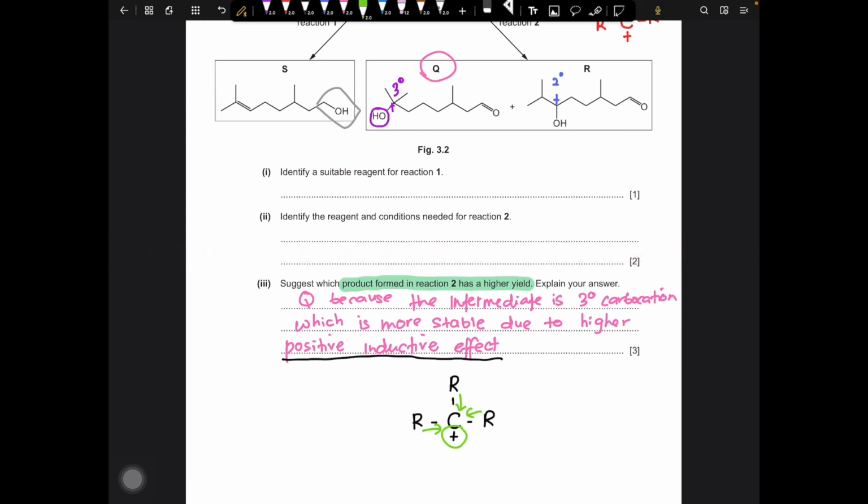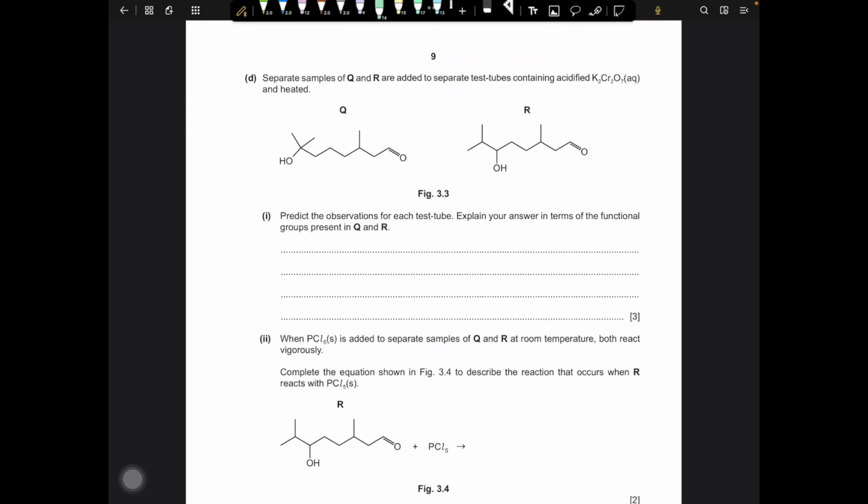In this next question, we have Q and R added to acidified potassium dichromate. So we all know that potassium dichromate is an oxidizing agent. Both Q and R have an aldehyde group, which will be oxidized into carboxylic acid.